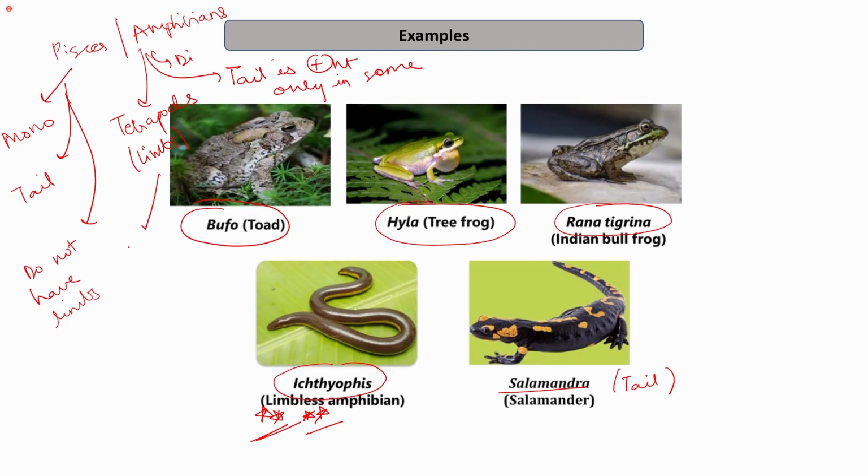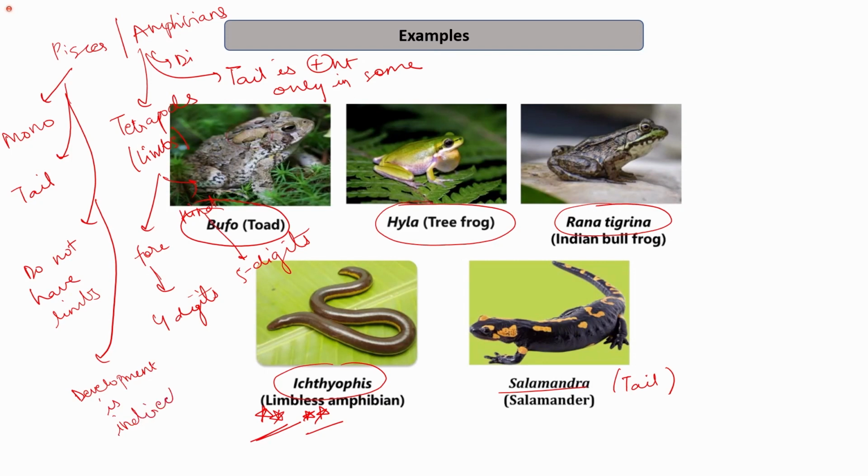So they have forelimb and they have hind limb. Their forelimb has 4 digits, while their hind limb has 5 digits. And also their development is indirect. In Pisces, the development is direct.